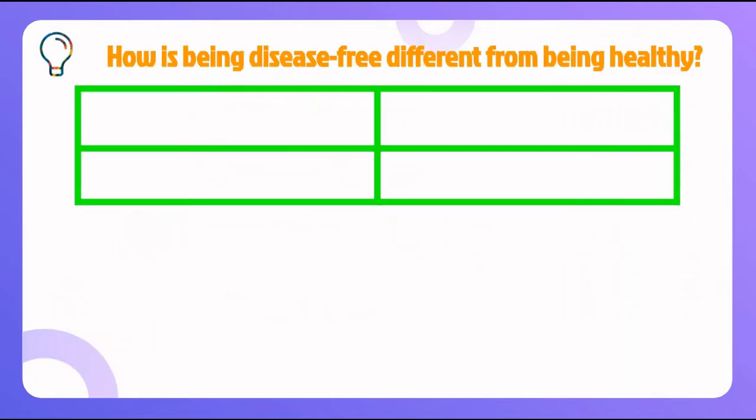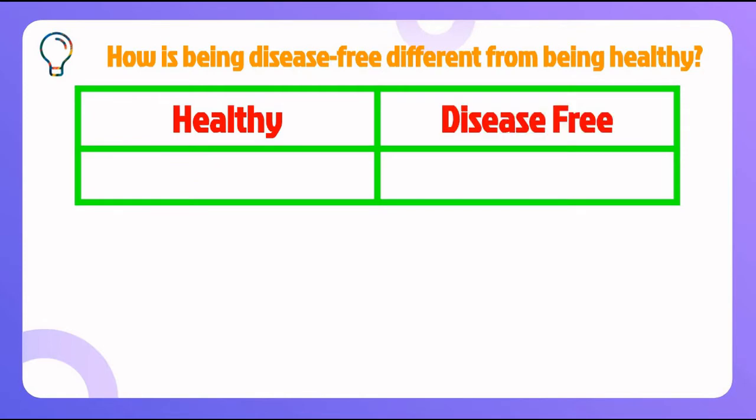So let's see it step by step, and we are going to look at it in a tabular format. Just draw a table together with me so that it will be very easy for you. Draw a box like this, with just 4 columns, and divide your notebook. If you don't have it, just go and get it for a second. On the left hand side, let's write healthy, and on the right hand side, let's write disease free.